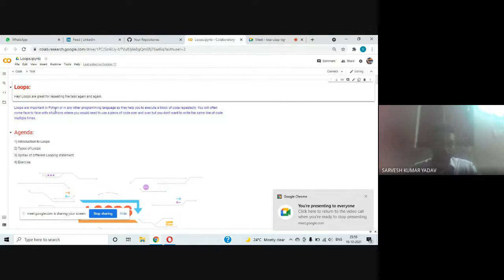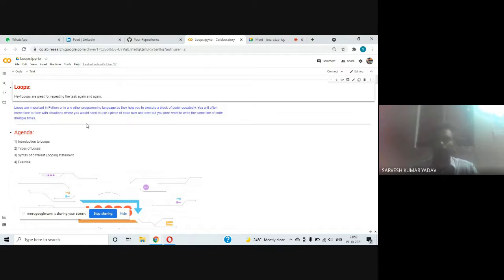Loops are important in Python or in any other programming language as they help you to execute a block of code repeatedly. You will often come face to face with situations where you would need to use a piece of code over and over, but you don't want to write the same line of code multiple times.